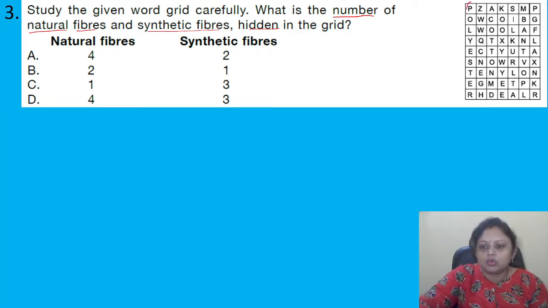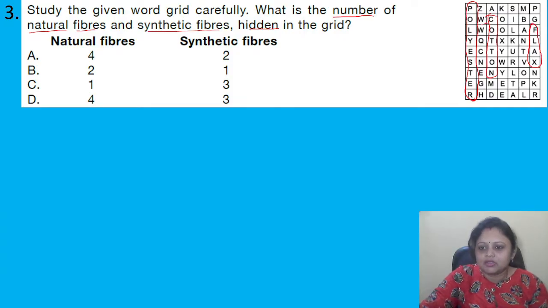Okay, so here it is polyester, right? This is one. Then cotton is there, right? Then here flax.